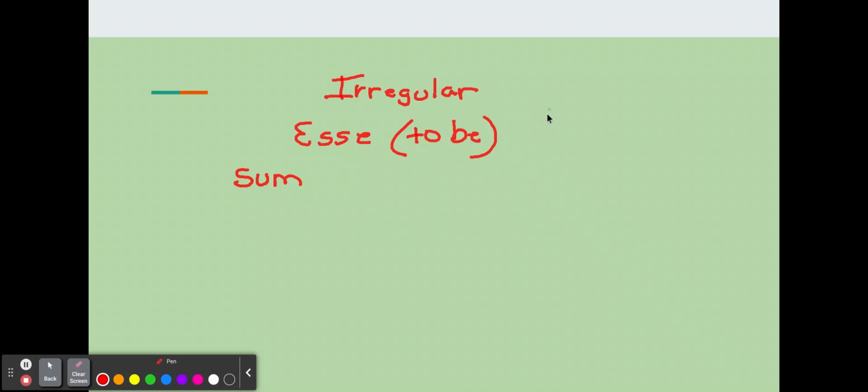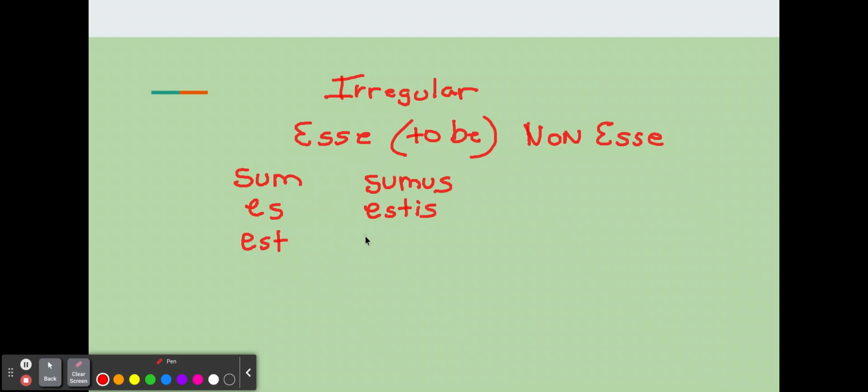Actually, we should use the not to be, non esse, the word not, non. We'll talk more about that. So sum is I am, es means you are, est, he, she, it is in the singular, and in the plural we said sumus, we are, estis, you all are, and sunt, meaning they are.